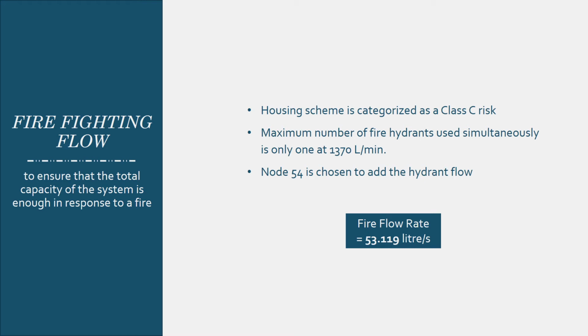Firefighting flow is important for emergency response to ensure that the total capacity of system is enough in response to a fire. In this development project, the housing scheme is categorized as Class C risk, where the maximum number of fire hydrants used simultaneously is only 1 at 1370 liter per minute. Therefore, node 54 is chosen to add the hydrant flow as it is the farthest from the supply node. The flow rate obtained is 53.119 liter per second.